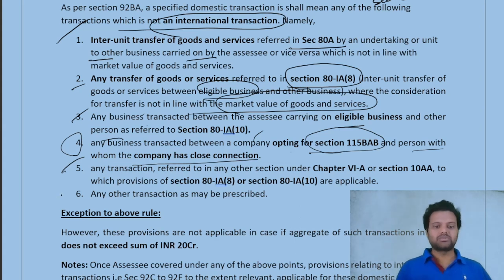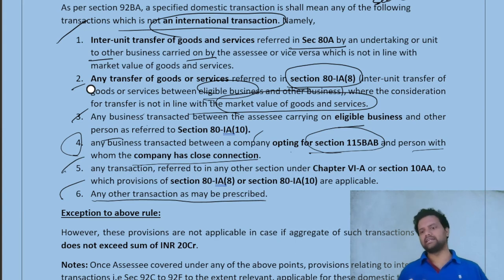And now the last point is point number 6. Any other transaction as may be prescribed. The Central Government can add any other points here. This is all about the specified domestic transactions provision.